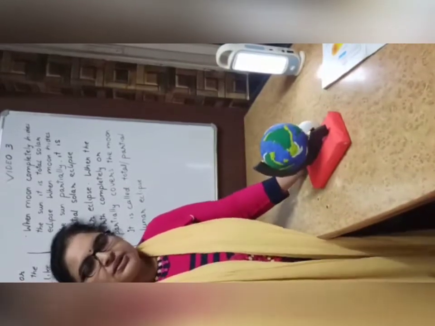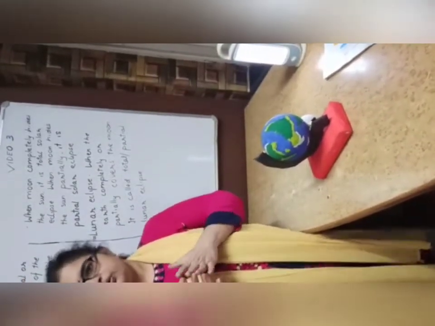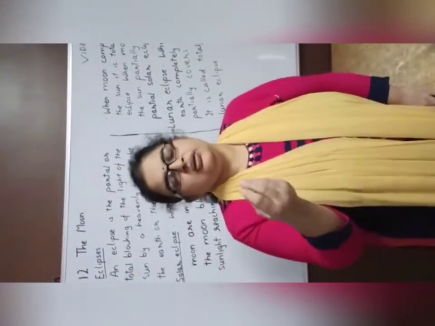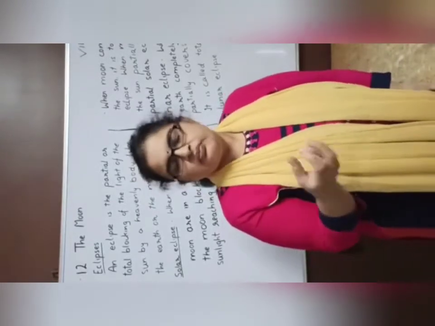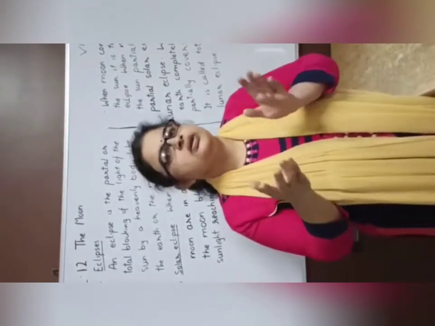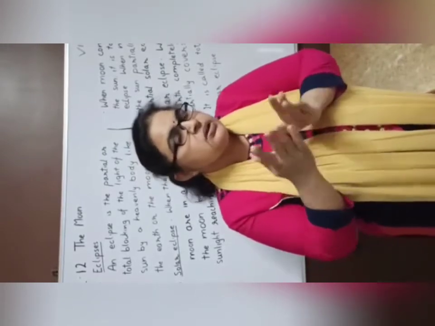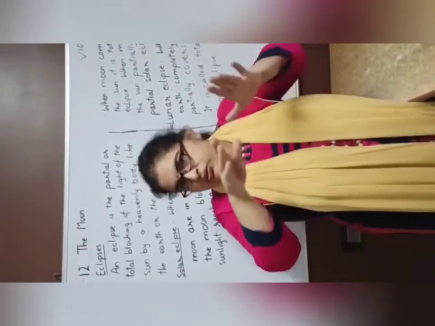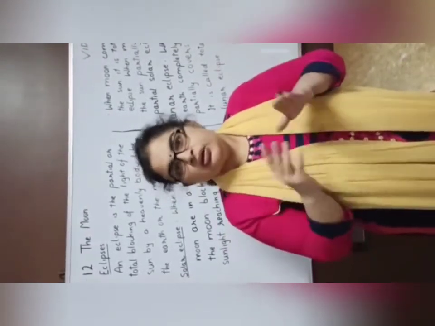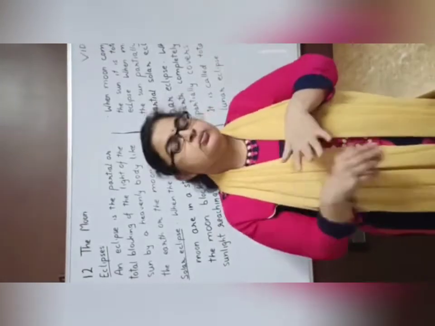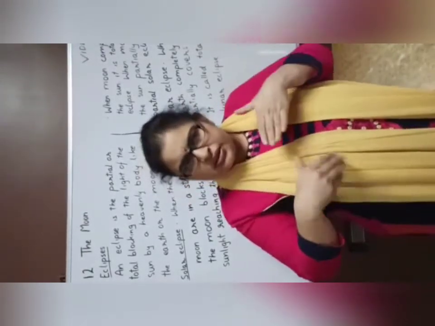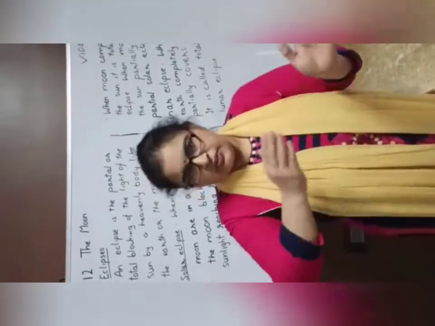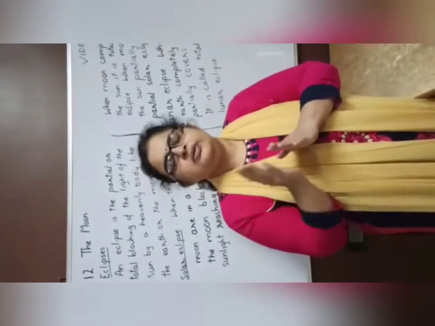Okay. So one more thing that you will remember is that an eclipse goes on for a particular time. That is, it will be like 2-3 hours. It will not be for the whole day. The impact will be more at a particular place. It's not that from the whole of the earth, the whole globe, the moon is not visible, or the sun is not visible, because the earth is rotating, the moon is also rotating. So at a particular point it will come in between, and after some time it will go also.